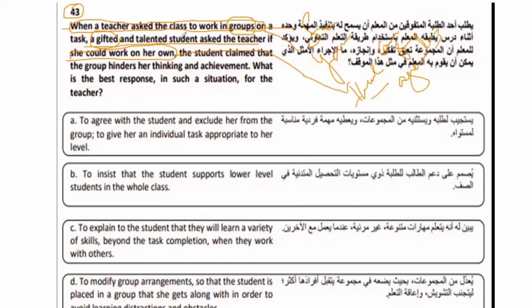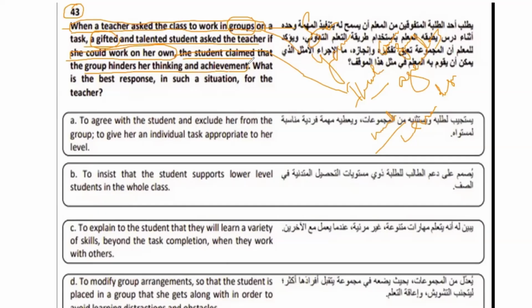Now, when you set a class, you cannot set the lesson immediately. You have a plan before entering the classroom, you have a lesson plan, right? In the lesson plan, you have already designed which activity you are going to do. Now, suddenly, if some students ask, it depends on the situation, right? And she's excusing that when she's working in the group, that's actually hindering her thinking and achievement.